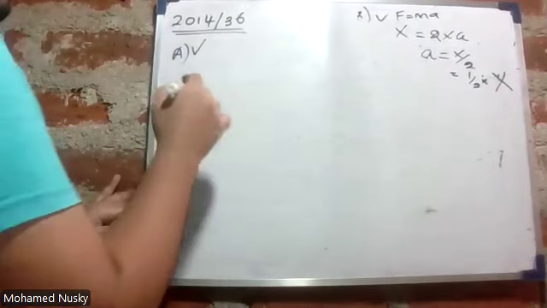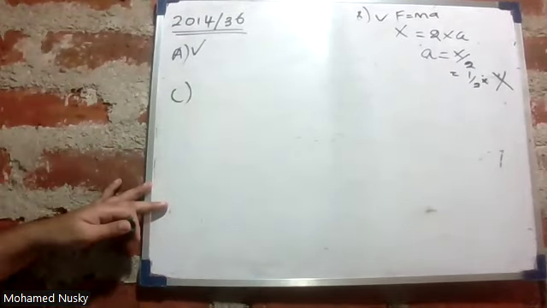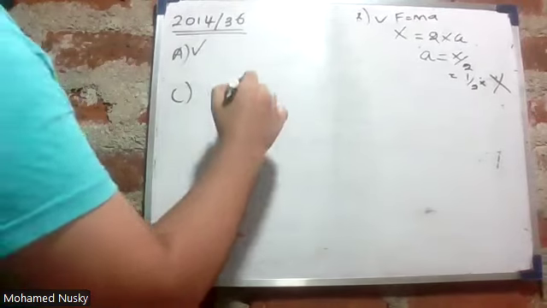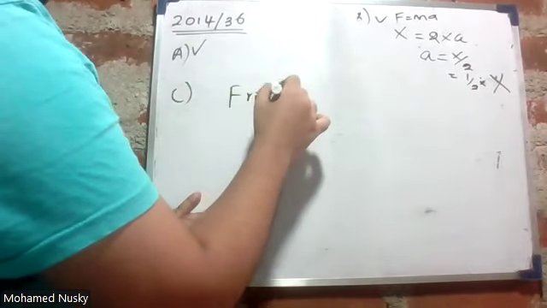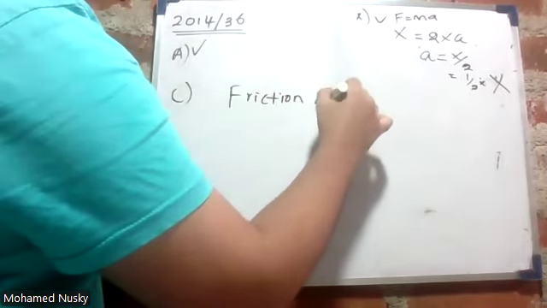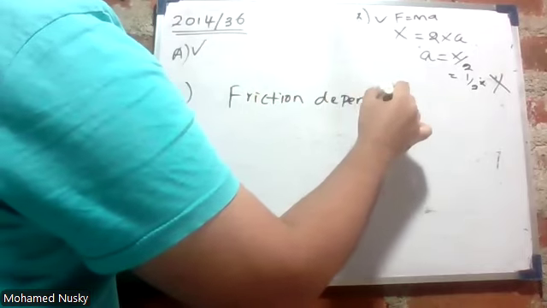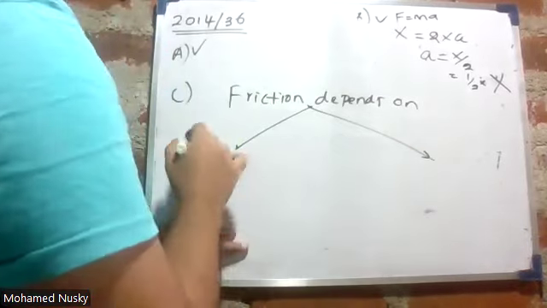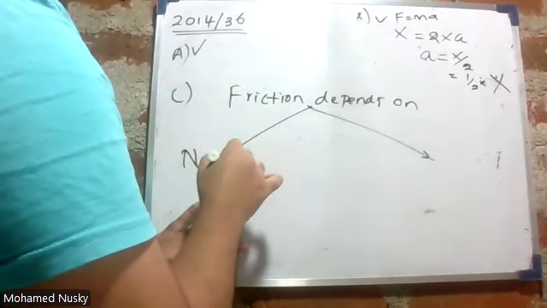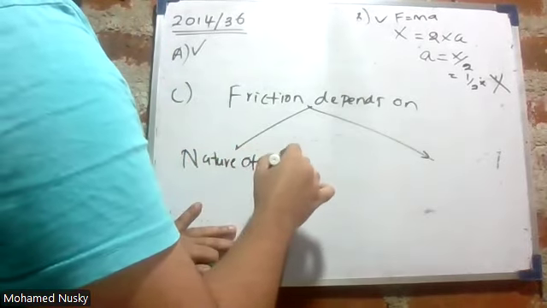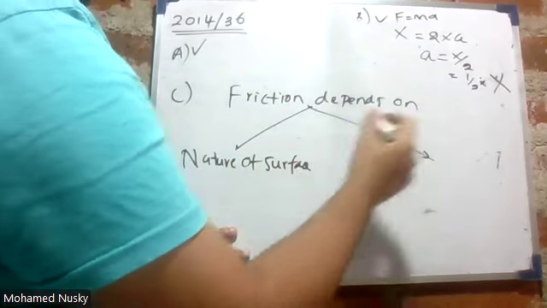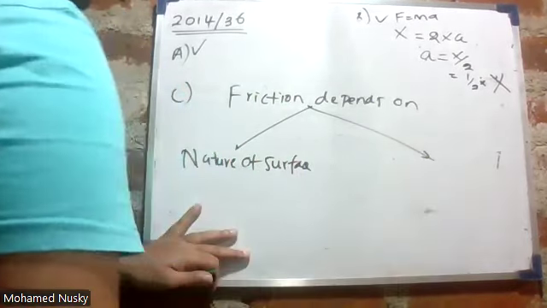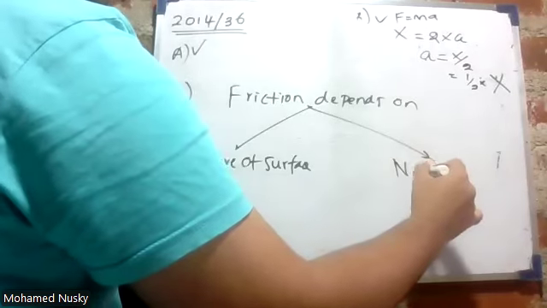Statement C. Frictional force depends on two factors. One is the nature of the surface, and the other is the normal reaction.